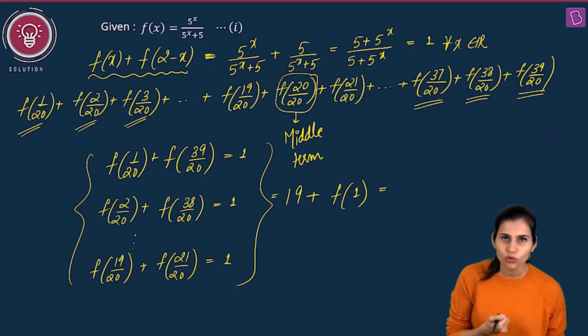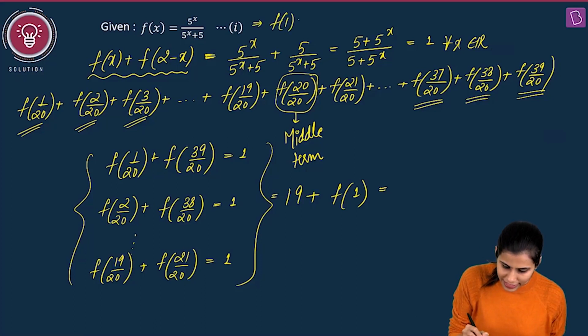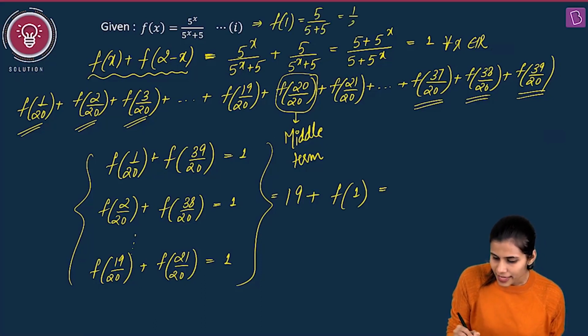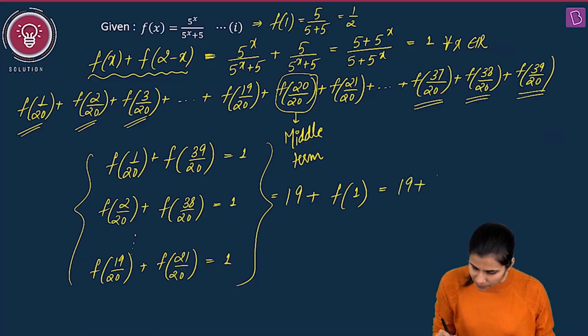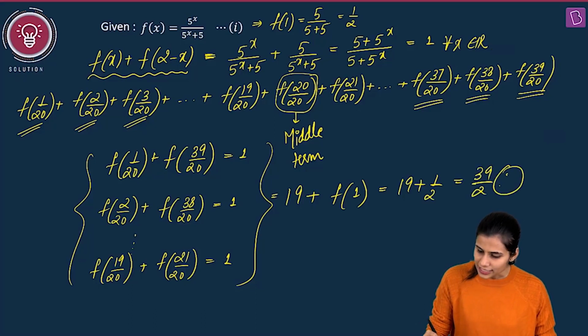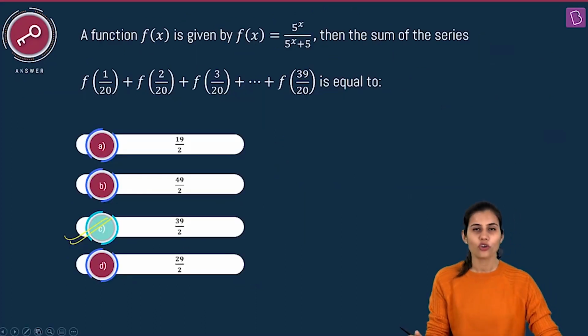Well, f of x you know. Just plug in x equals 1. What will you get as f of 1? It will be 5 upon 5 plus 5, which is 5 by 10, that is 1 by 2. So 19 plus 1 by 2, which is 39 by 2, is the sum of your given series, which is sitting as option C. Understood?